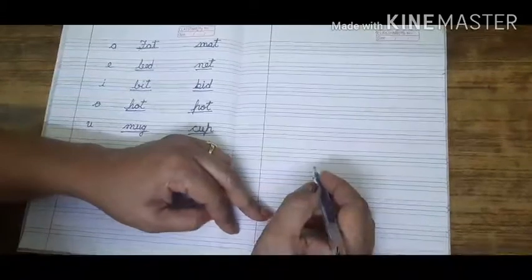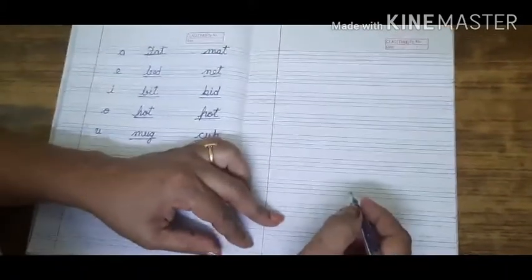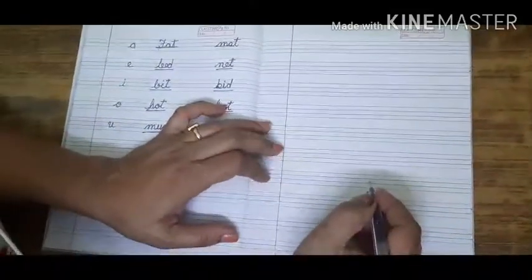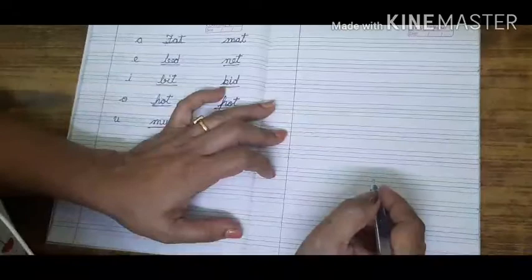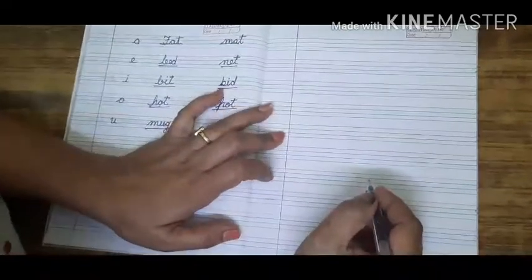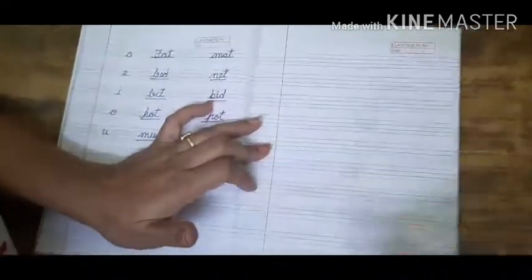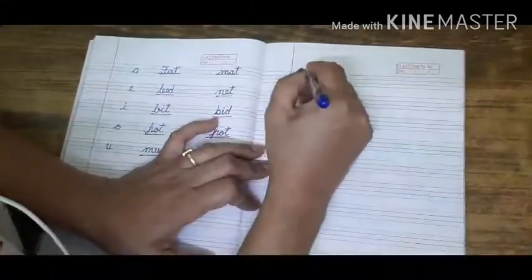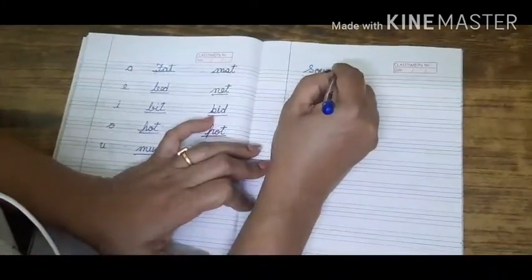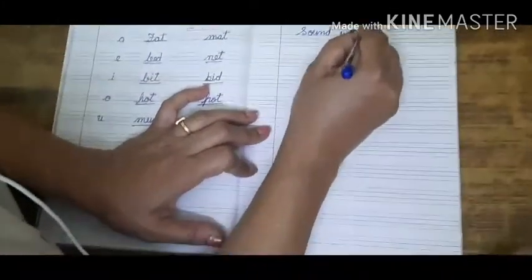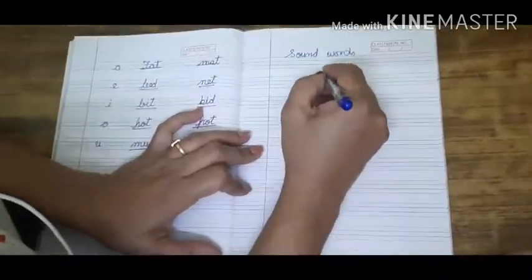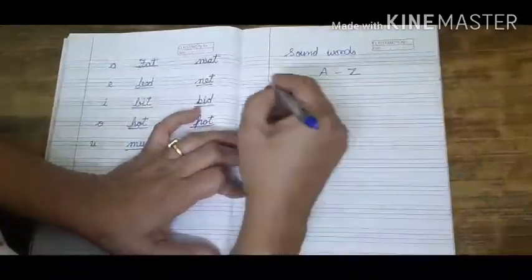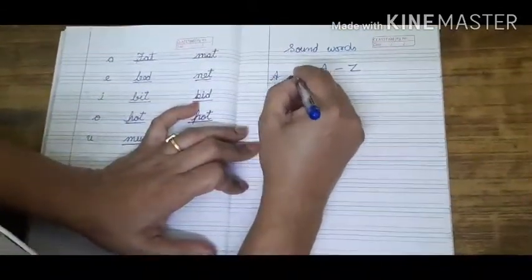As you all know, we are going to have our half yearly exams, and for the revision of half yearly exams we are going to learn about the topic A sound words. In previous chapters you have learned capital cursive A to Z and fill the missing letters, but today we are going to learn about the sound words. As you all know, we have 26 alphabets from A to Z, and these alphabets are